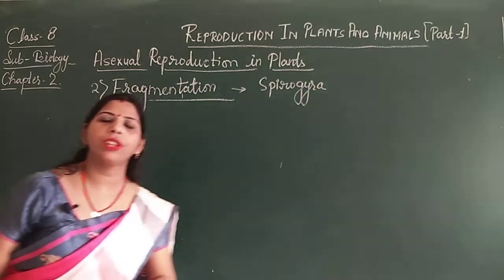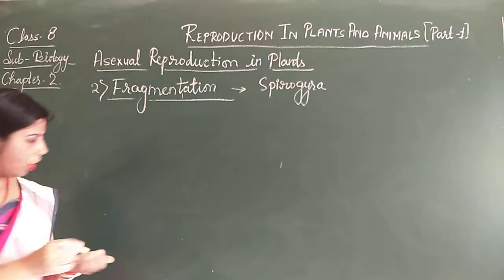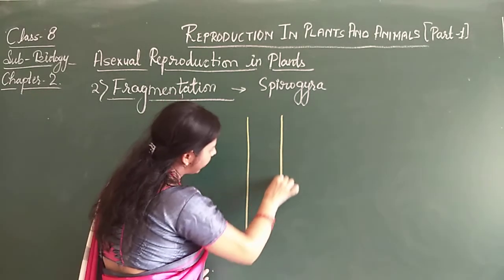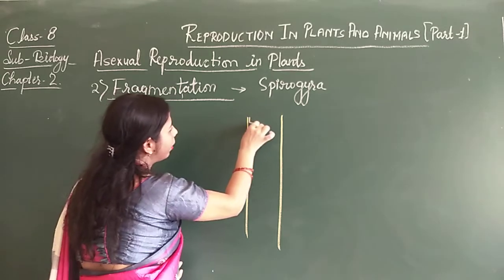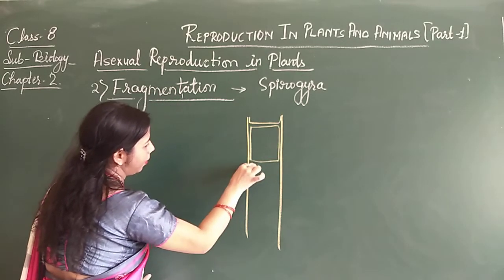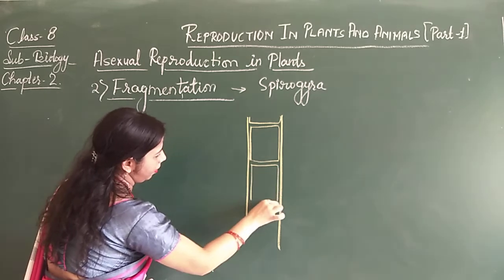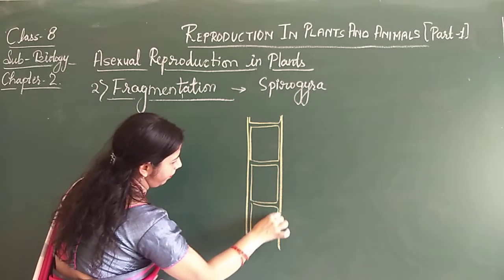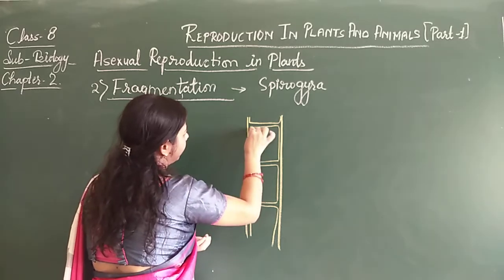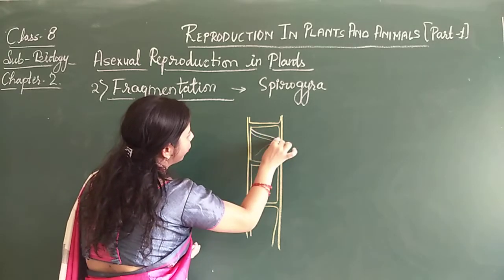This type of reproduction takes place in lower organisms. Spirogyra has this type of structure. I am roughly going to draw it here. They have strands.